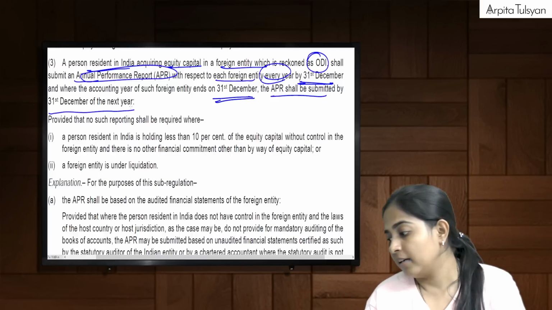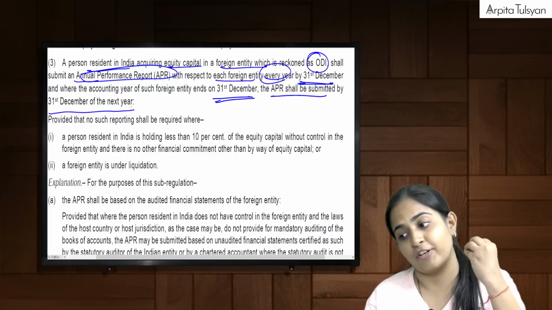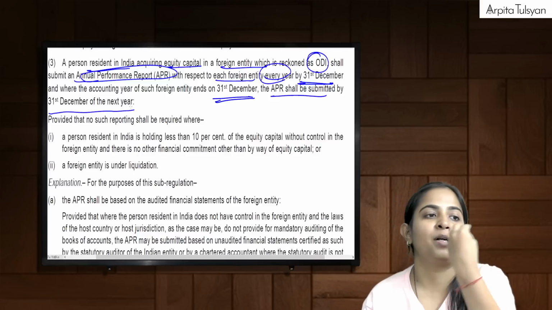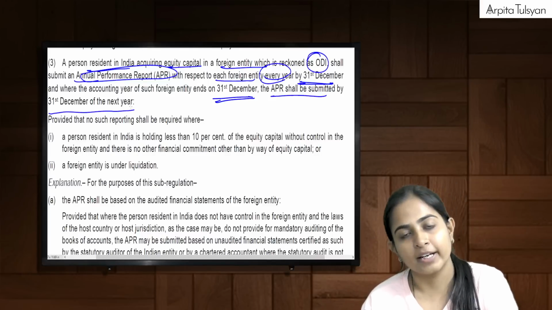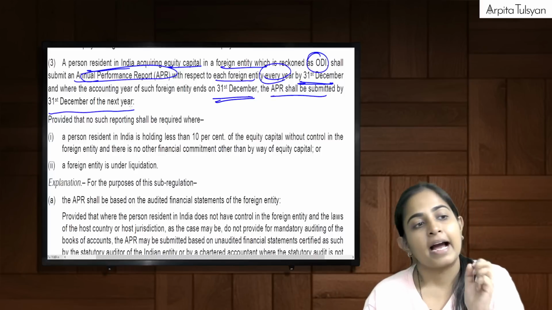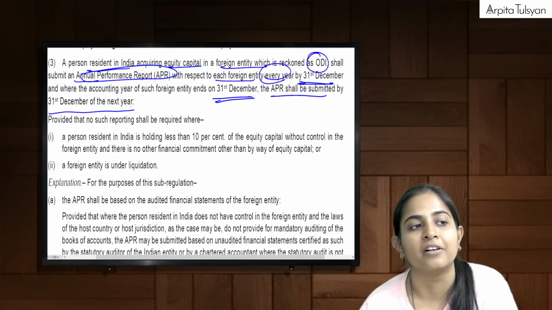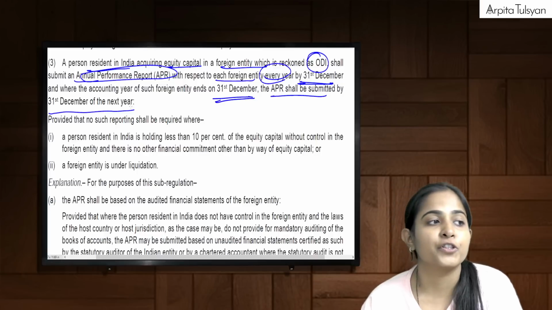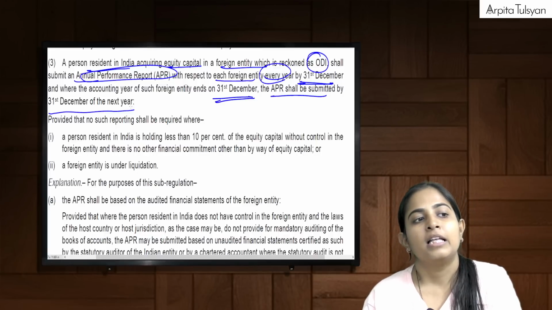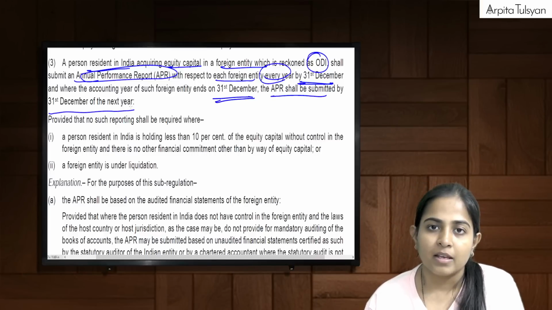So basically, if I have done ODI, for example, I have a 20% stake in Apple, there is an ODI, a stake of more than or equal to 10%. I have to file APR every year by 31st December. If Apple's accounting year ends on 31st December, then by the next 31st December, I have to submit it.